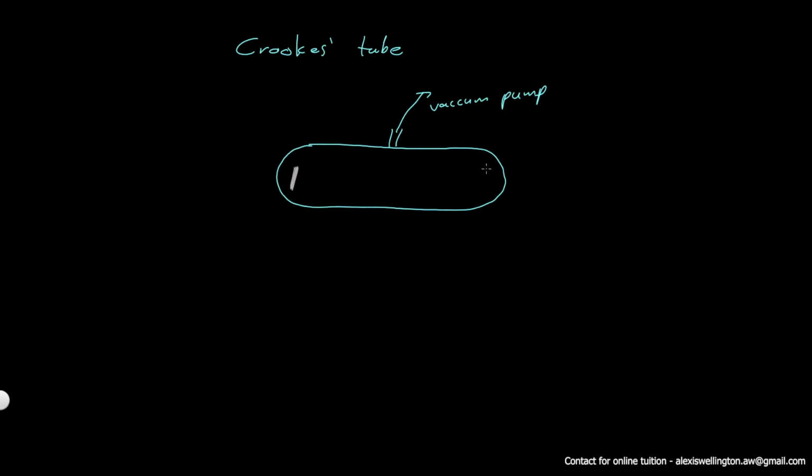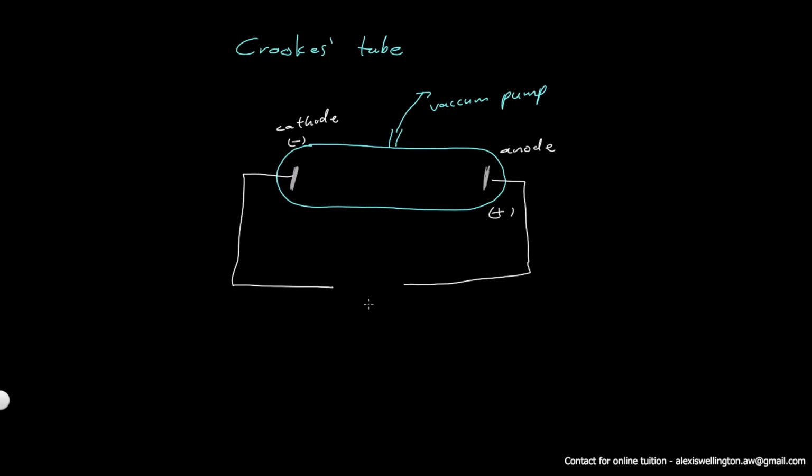Also, this glass tube had a couple of electrodes on either side. One of them was called the cathode and was connected to the negative terminal of a voltage, and the other electrode was called the anode, and it was connected to the positive terminal of the power source.